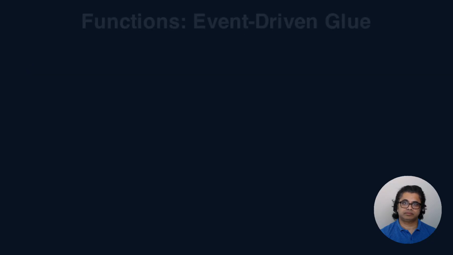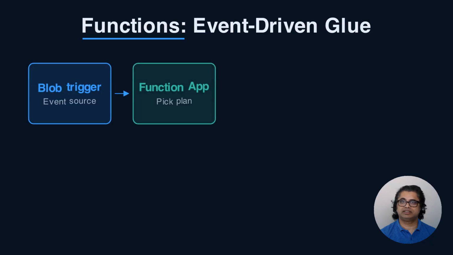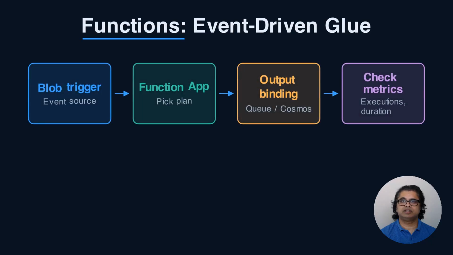Now the event-driven piece. Say a file lands in blob storage and you need to process it. Create a function app with a blob trigger. Choose your plan carefully. Consumption scales to zero and bills per execution, but has cold starts. The Premium plan keeps instances warm and gives VNet access. The Flex Consumption plan is the newer option that blends both, so check current docs for what's generally available in your region. Bind outputs declaratively to a queue or Cosmos DB instead of writing client code. Verify by dropping a test blob and confirming the execution count and duration in the live metrics stream.